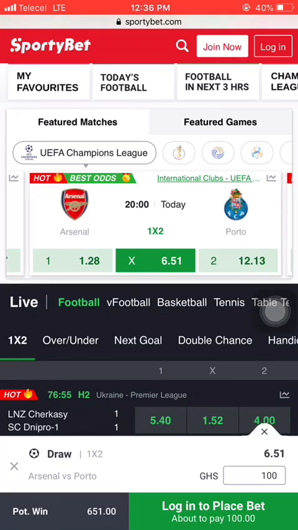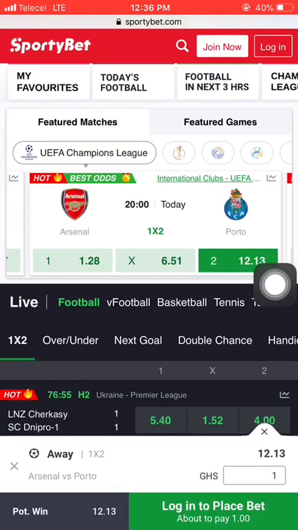X means draw, and 2 means away win. And one thing you have to bear in mind is that any amount you use to stake the game, they will multiply with the odds that correspond with the team you stake for.